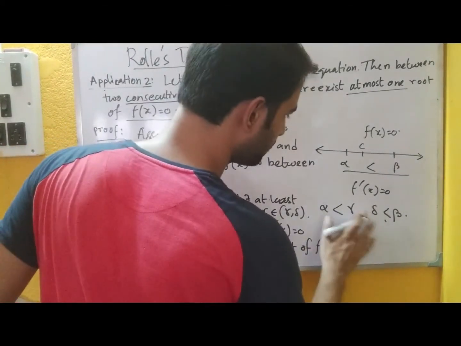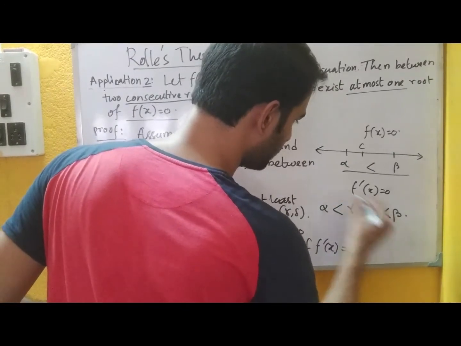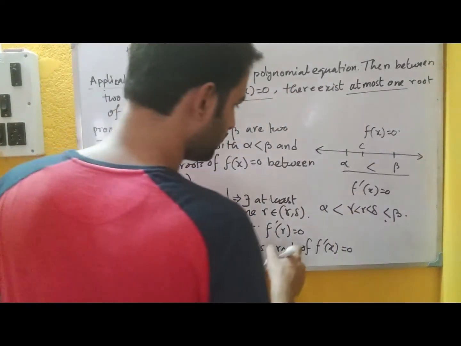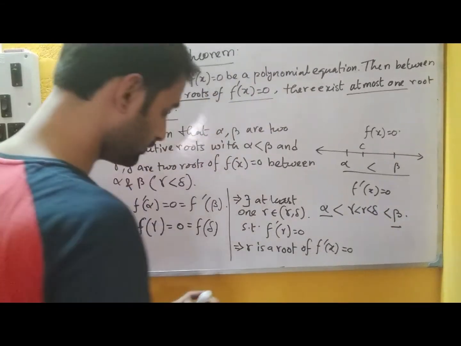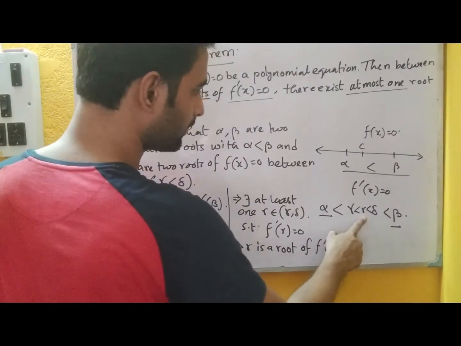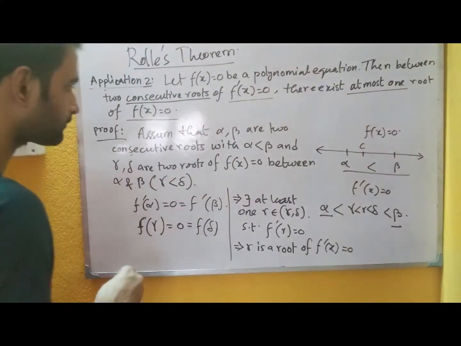That means we are again getting some R between gamma and delta. So it says that alpha and beta are not consecutive roots. There is a root between alpha and beta, that is R.